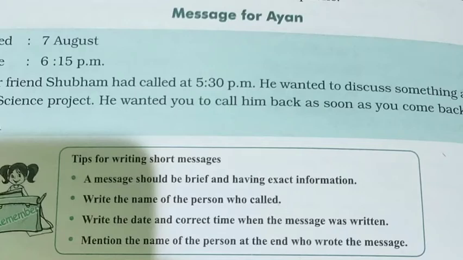Okay, like I've told you, a message should be very brief, a message should be short, and it should have the exact information a person wants to share with the other person. Write the name of the person who called. You have to mention who called, so that the person is aware. This is the purpose only, that who has tried to reach you and who has given the message for you. And you have to write the date and correct time when the message was written.